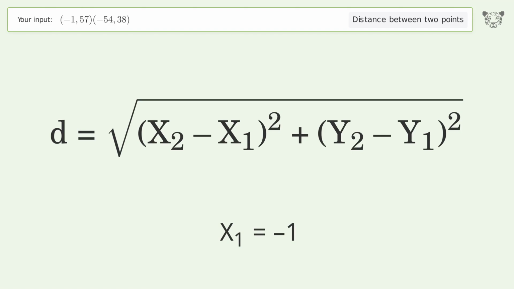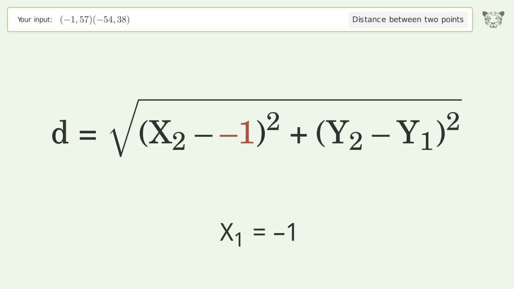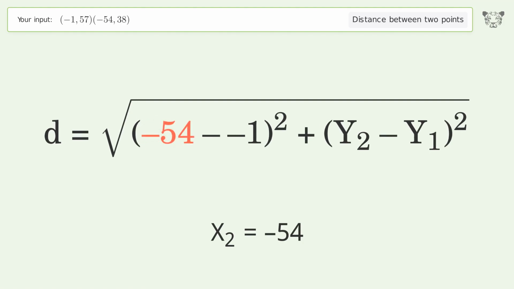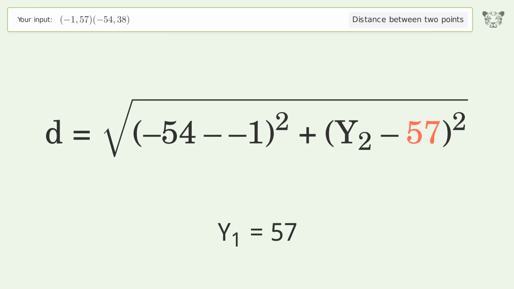x1 equals -1. x2 equals -54. y1 equals 57. y2 equals 38.